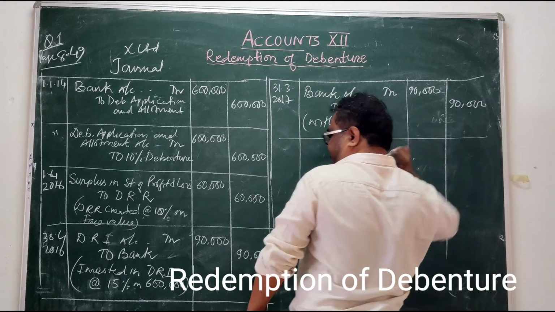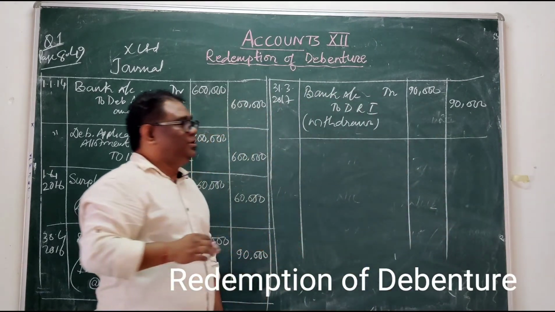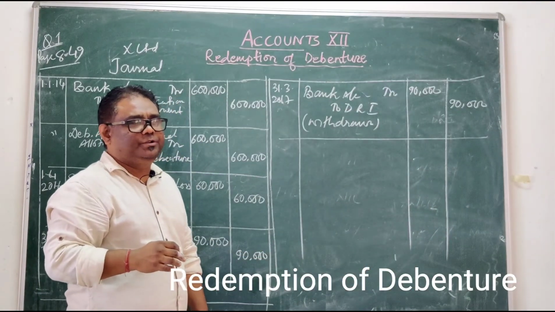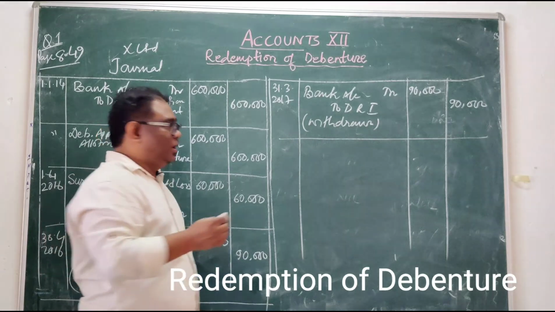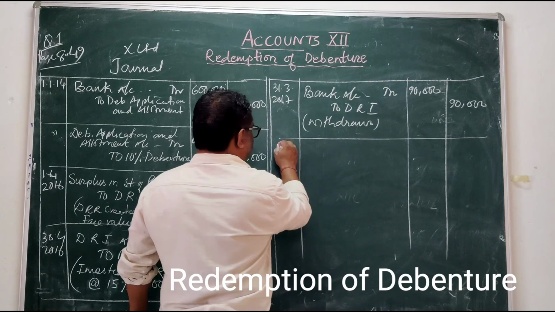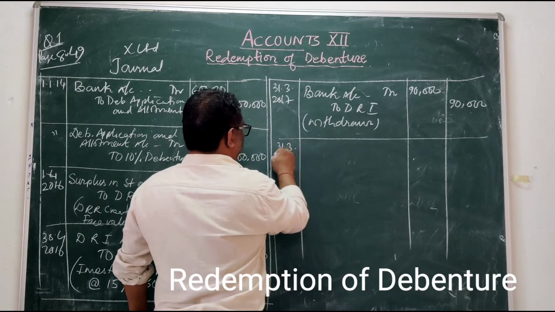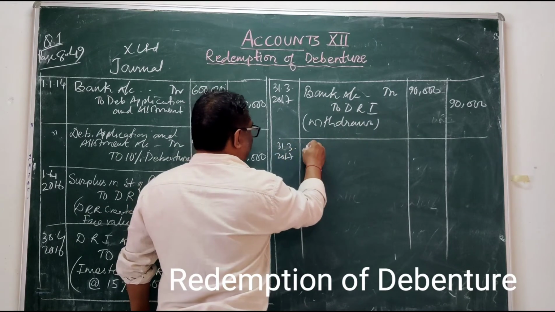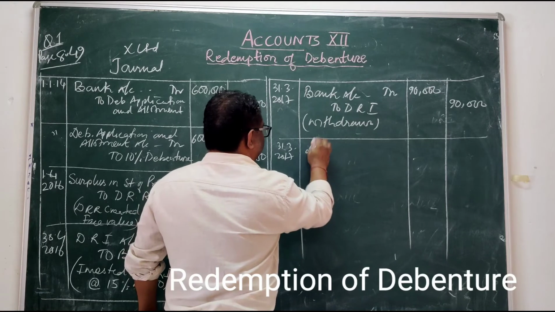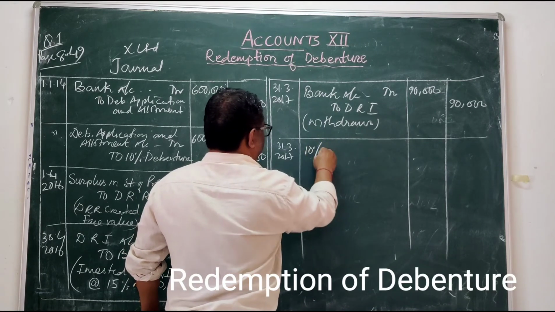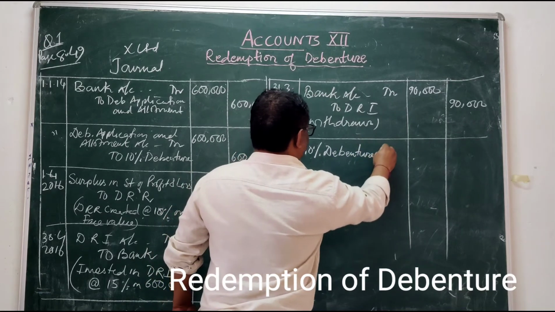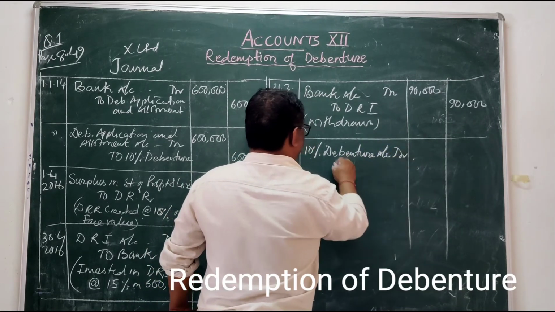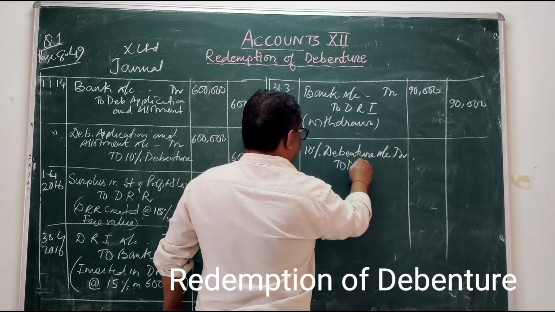Now we have to pay the debenture holder. First we make it due on 31st March 2017: 10% debenture account debited to debenture holder account.